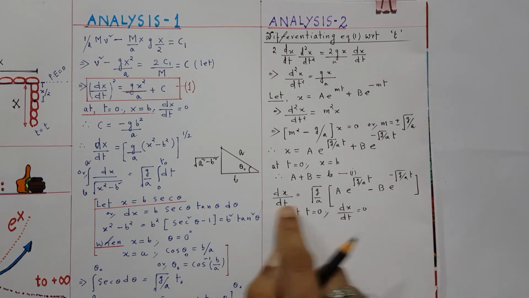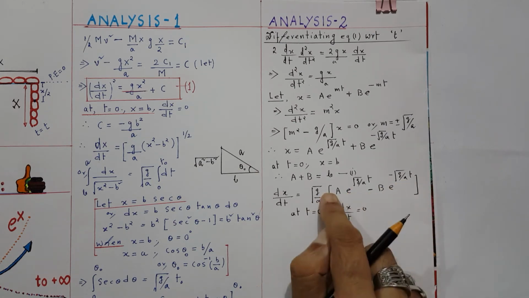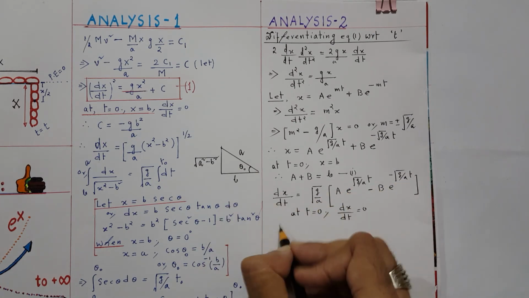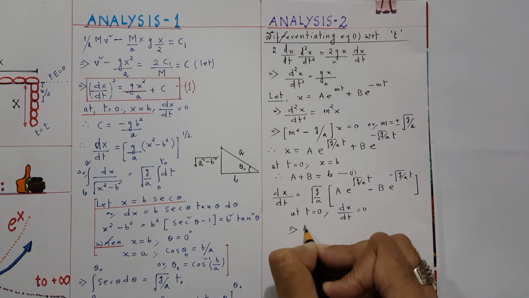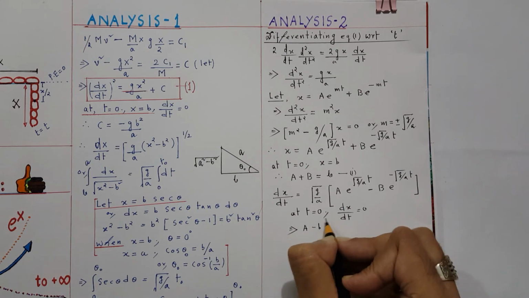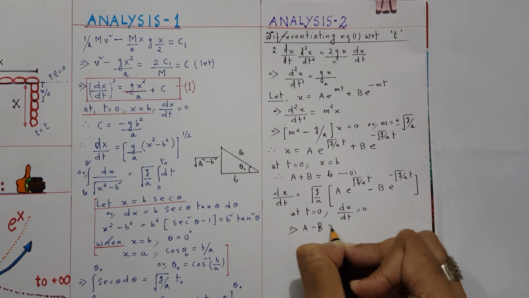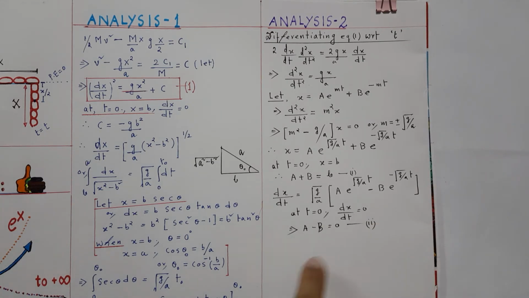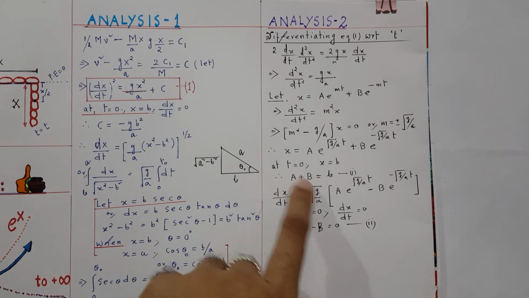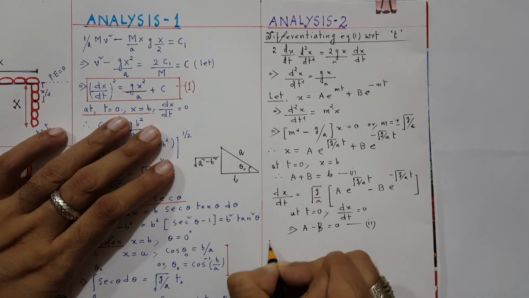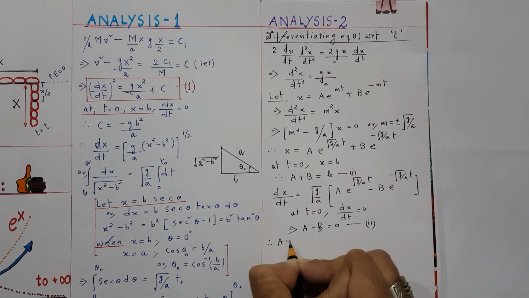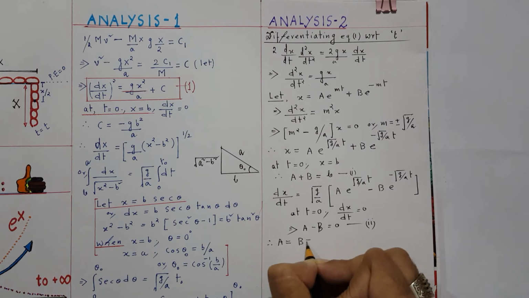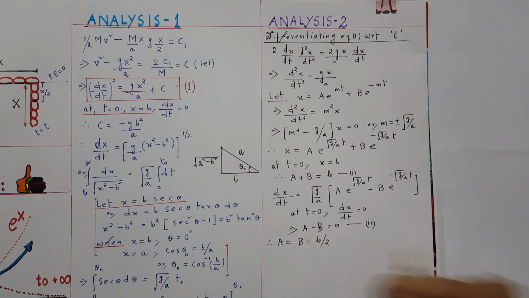So if you put the value here, this is 1, this is 1, so a minus b equals 0. So very clearly you can understand that a and b are equal, and a plus b is b. Therefore a equals b equals b by 2.